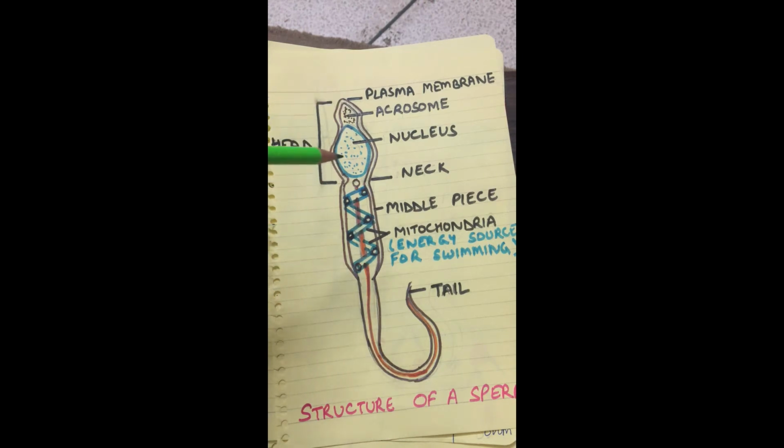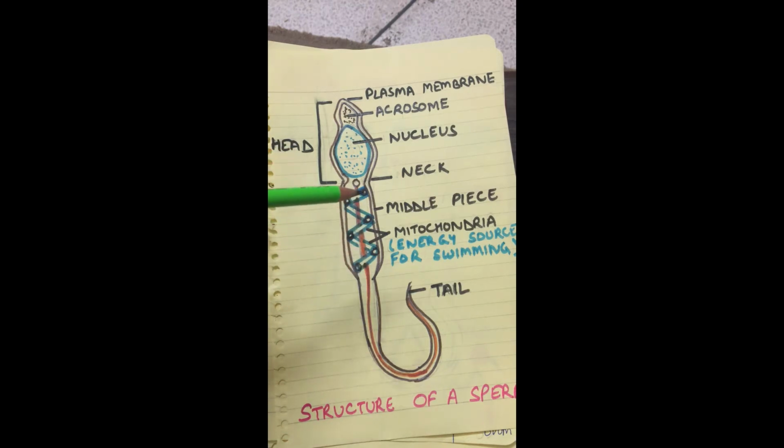Now, the head has a haploid nucleus and a cap-like structure at its tip, called the acrosome. This acrosome has some hydrolytic enzymes which help in dissolving the membranes of the ovum and help in the entry of the sperm into the ovum for fertilization.